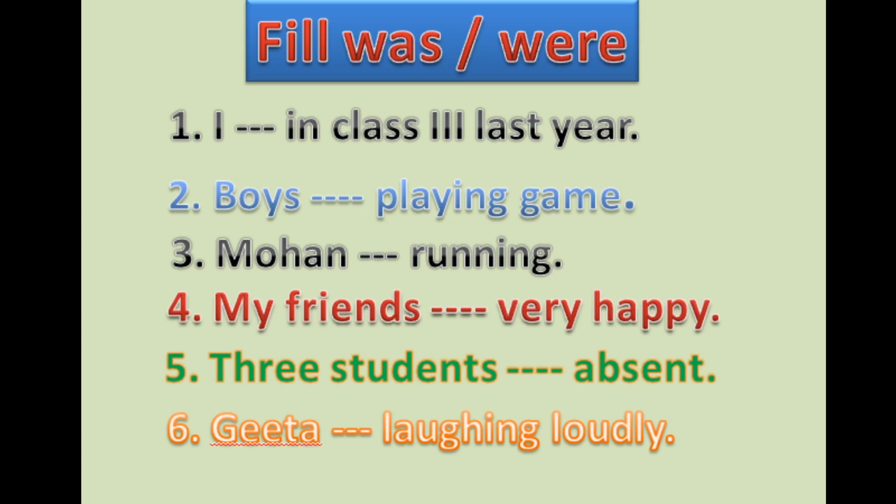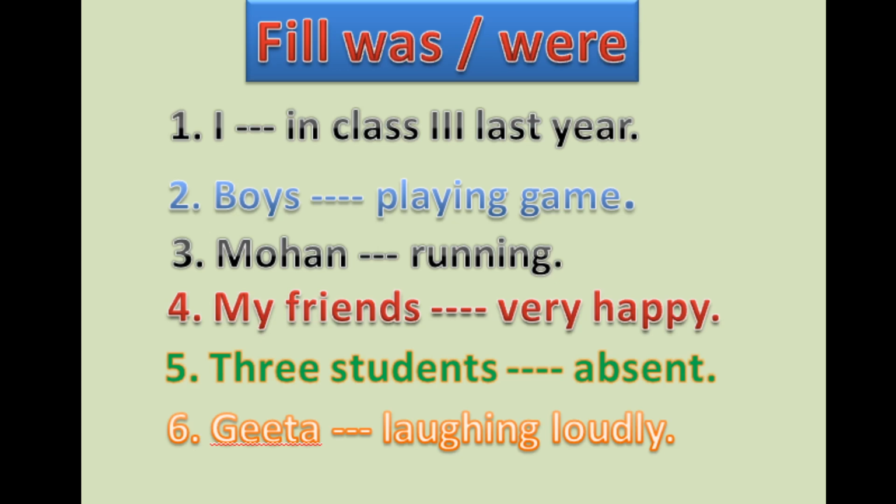Look, I means one person. What are we using here? Yes, was. I was in class third last year. The second one: boys. We are not talking about one boy. This is plural, right?